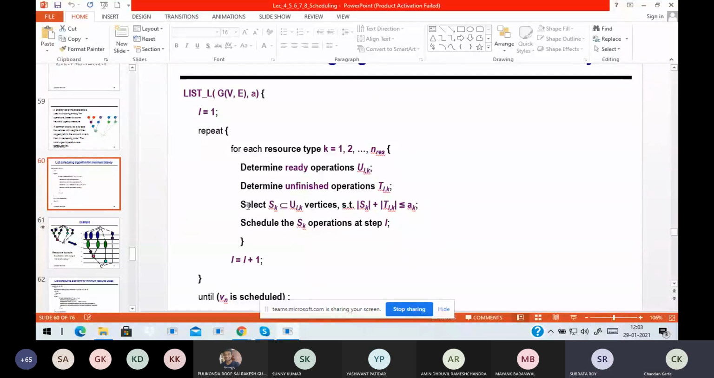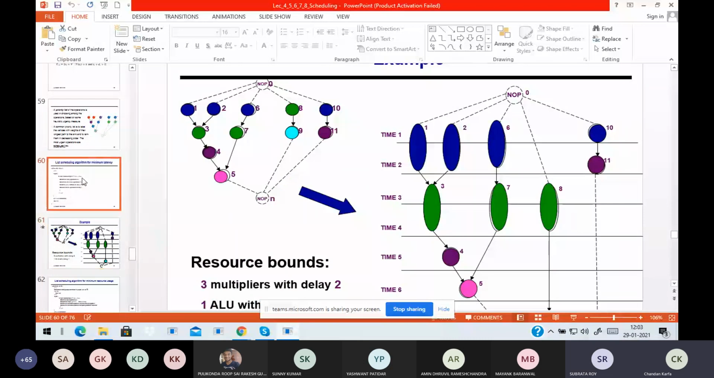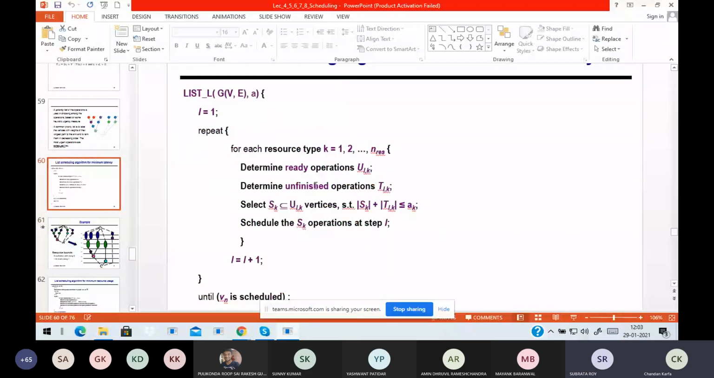But it won't schedule the operation. Even if you give the highest priority to node 5 instead of 1, it won't schedule it. This algorithm ensures that it will produce a valid schedule, but the schedule may not be good. So that's the difference.